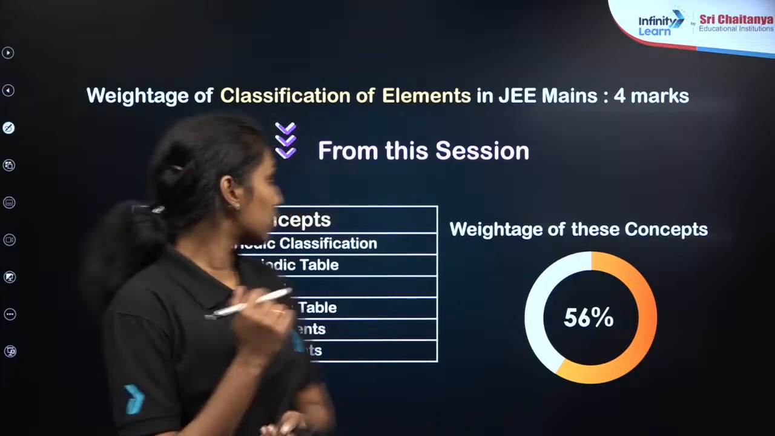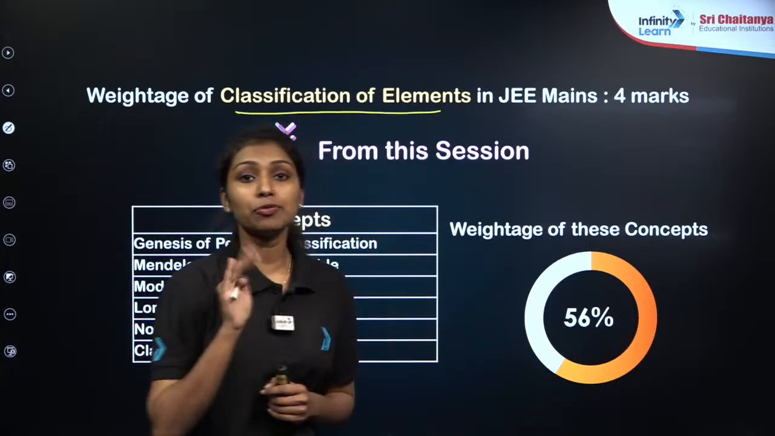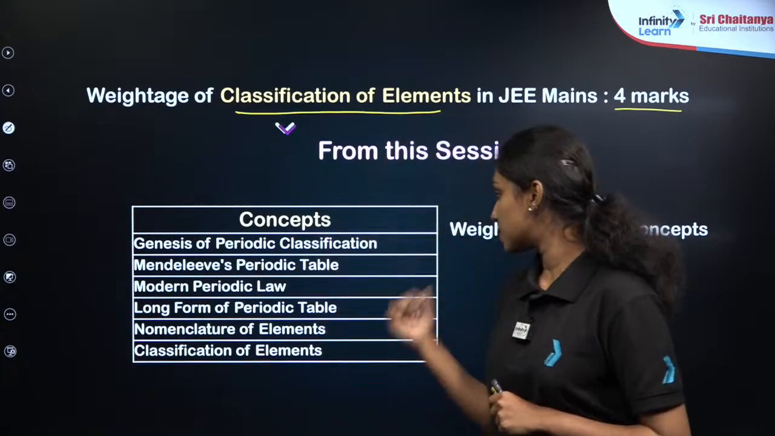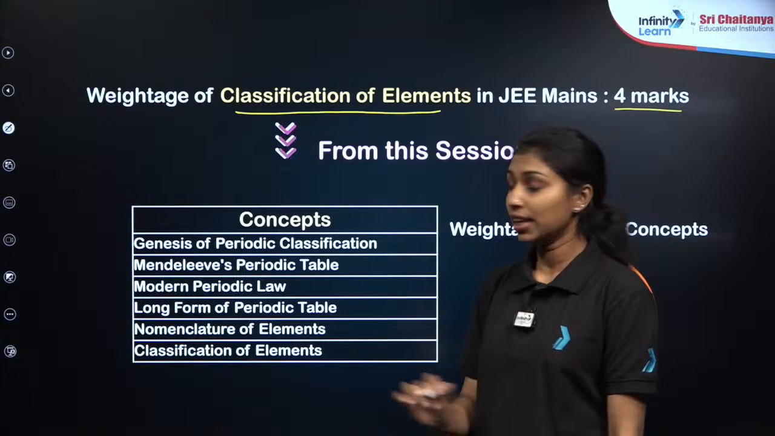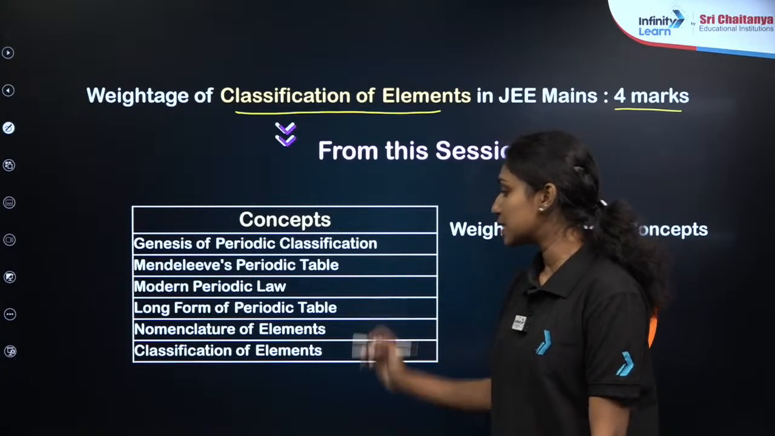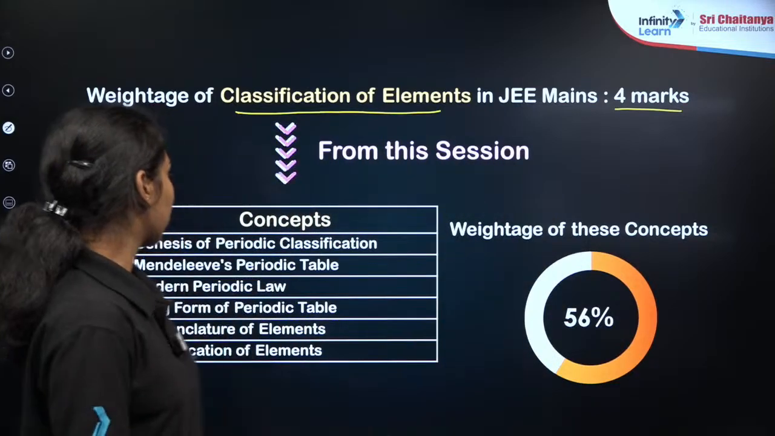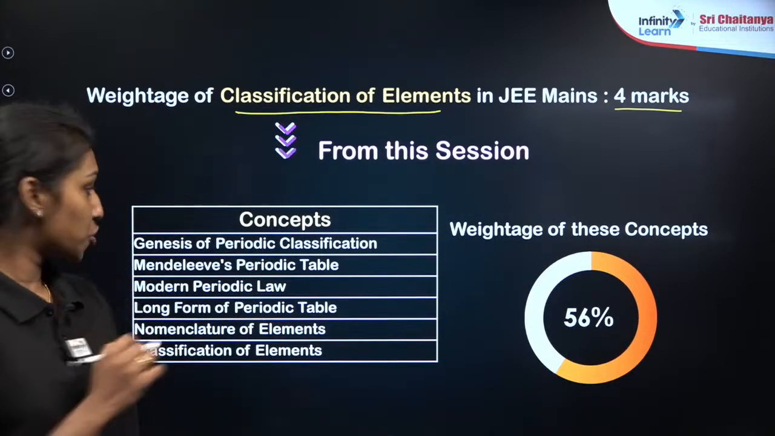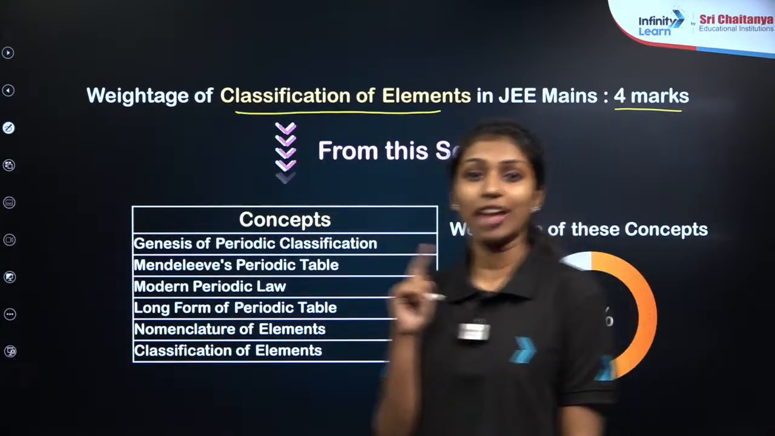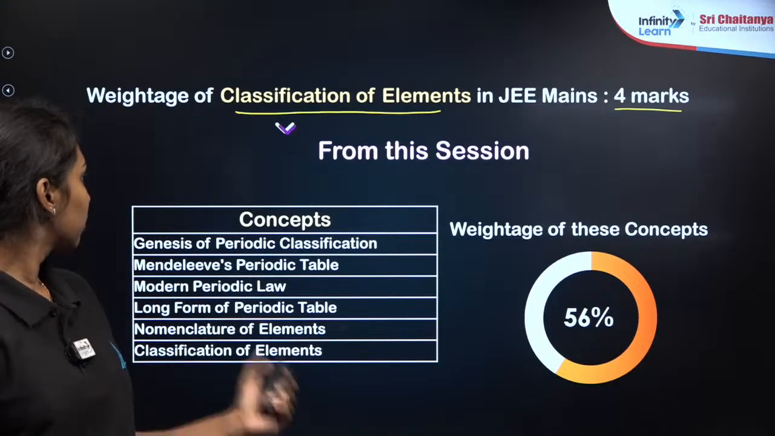Here are the learning outcomes of this chapter, classification of elements. In the JEE Main exam, it will come for 4 marks. These are the major topics from the chapter: genesis of periodic classification, including Mendeleev's periodic table, modern periodic law, long form of the periodic table, and the nomenclature as well as classification of the elements. About 56% of weightage should be here from this topic, so be careful about this topic. It will be very easy, but you have to remember more. Let us quickly start this topic first.